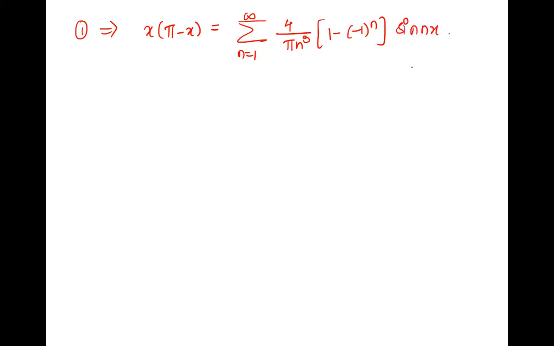x into pi minus x is summation Bn, 4 upon pi n cube, 1 minus (minus 1) raised to n, into sin nx. Right, that is the required Fourier series. Is there any deduction? Required which Fourier series? Half range, I guess. Half range Fourier sine series.